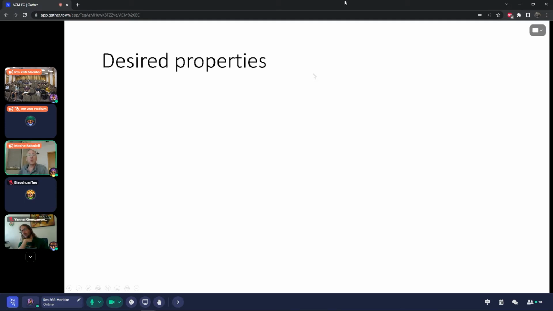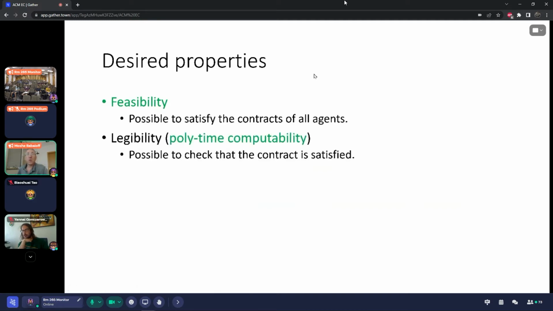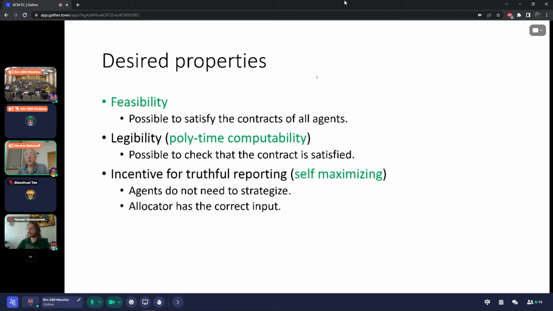So what are the desired properties from a share? First, we want it to be feasible, because we want to be able to give every agent at least her share. Second, we want the agents to be able to check if the contract is satisfied. That is, given your bundle, could you tell if the bundle gives you your share or not? For that, the share should be polynomial time computable. And finally, we want incentive for truthful reporting. This is a notion that we call self-maximizing, and it is somewhat related to the notion we have seen in the previous talk. I'll explain that in detail, but we want the agent to be truthful such that the share will be computed with respect to the correct valuations.